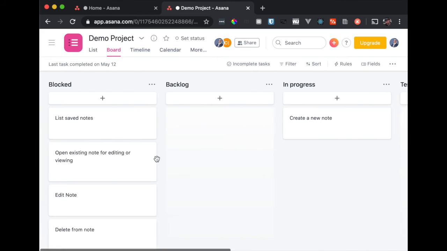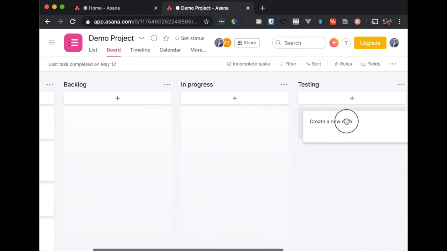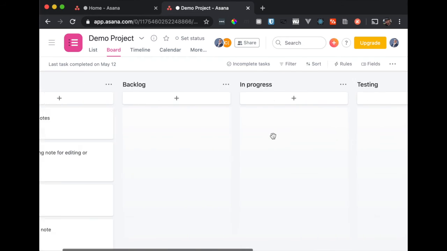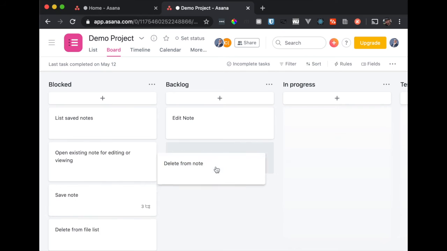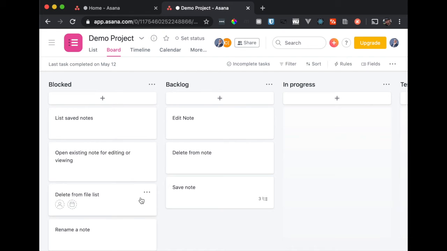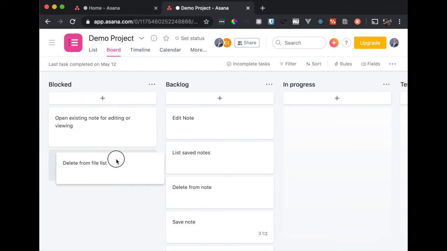So you're working on in progress. You create a note. Now you are working on this. You move it into testing or done, and suddenly you free up the ability to say edit, delete, save notes, right? Maybe you can even rename a note. And that's another thing you can do because you want to be able to rename it from the title bar, let's say, in this example. Now, you can't say delete from the list until you can list saved notes, right? So this is the backlog, but this is blocked still.